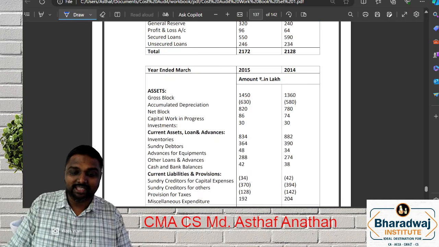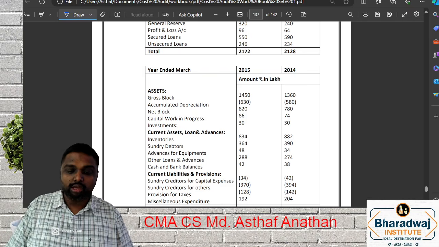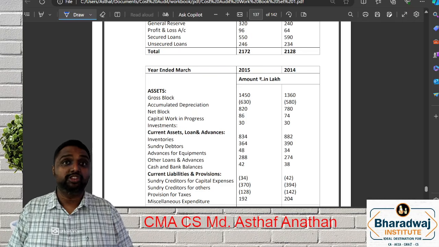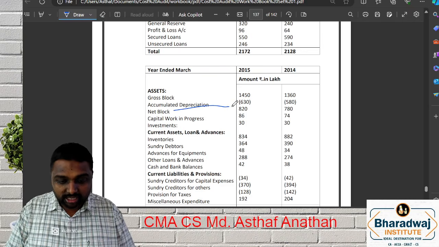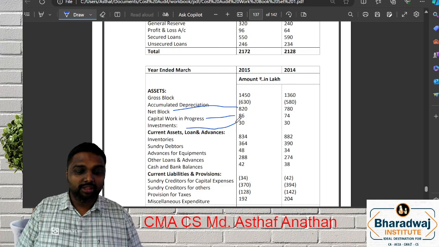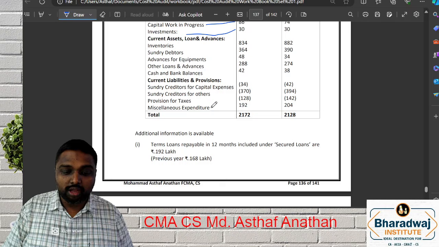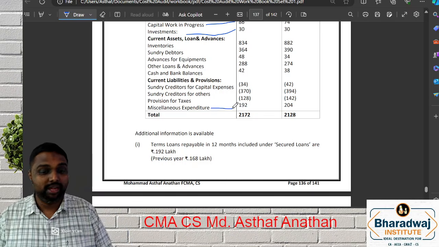Then assets: gross block, accumulated depreciation, net block, capital work in progress, investment. This should be very clear. Now they have given current asset, current liability, and also miscellaneous expenditure.